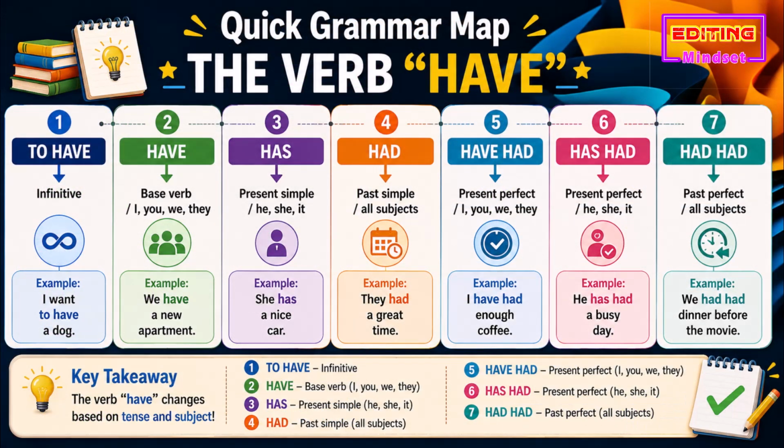Quick grammar map. The verb have. To have: infinitive. Have: base verb, and I, you, we, they. Has: present simple, he, she, it. Had: past simple, all subjects. Have had: present perfect, I, you, we, they. Has had: present perfect, he, she, it. Had had: past perfect, all subjects.